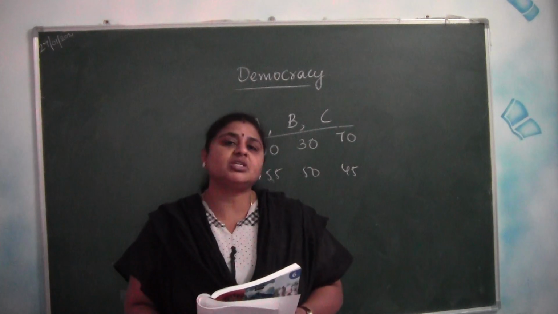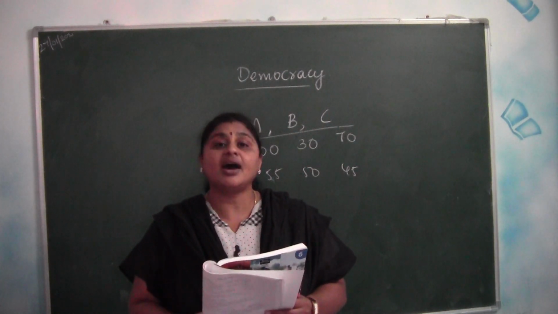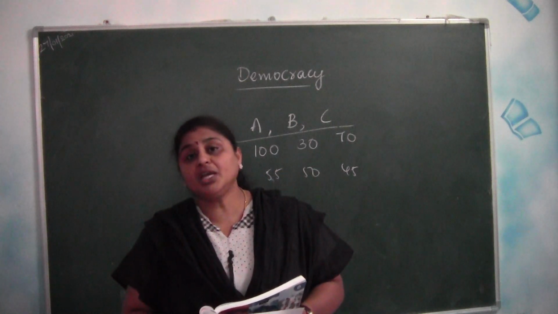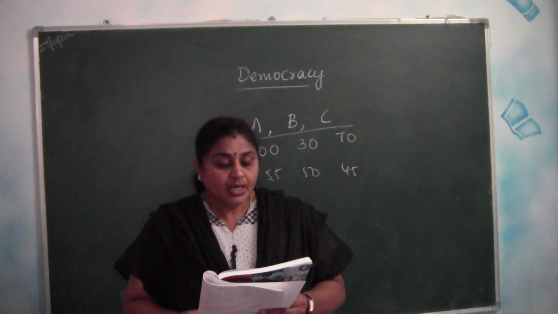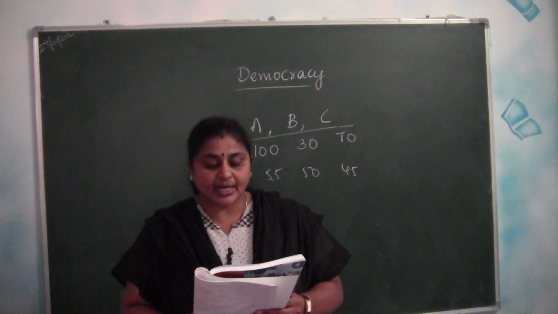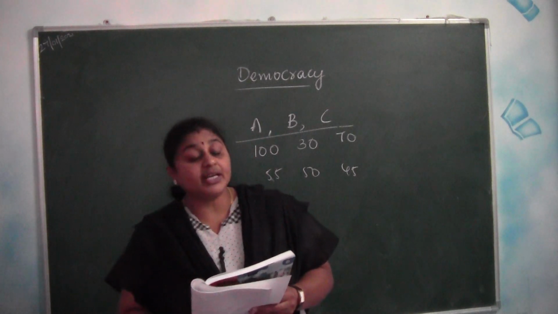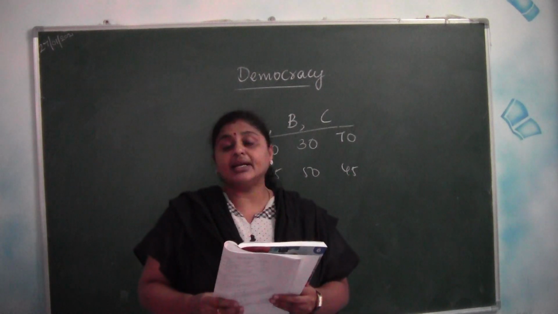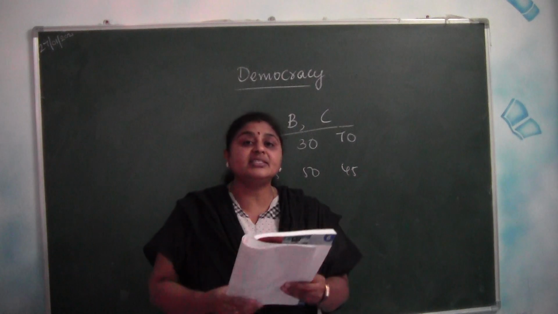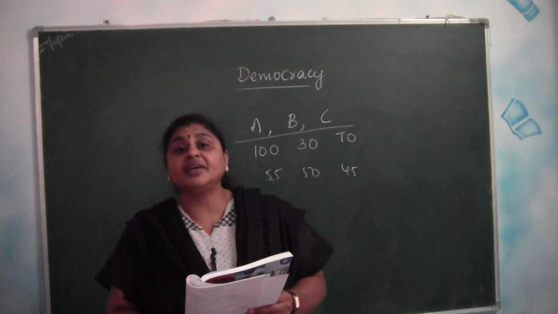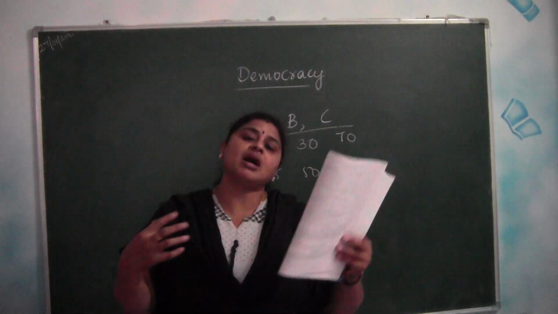Now these two states have a tug of war between the distribution of the power as well as the distribution of the water. The Kaveri River water dispute involves the states of Tamil Nadu, Karnataka and Kerala. So the Kaveri River flows through all these three states, and they fight regarding the distribution of water that is obtained from the Kaveri River.